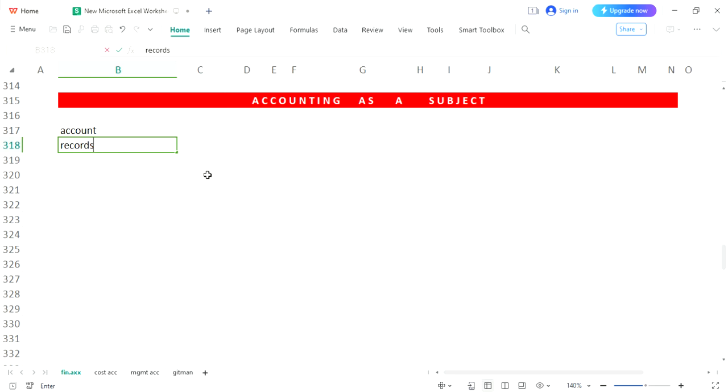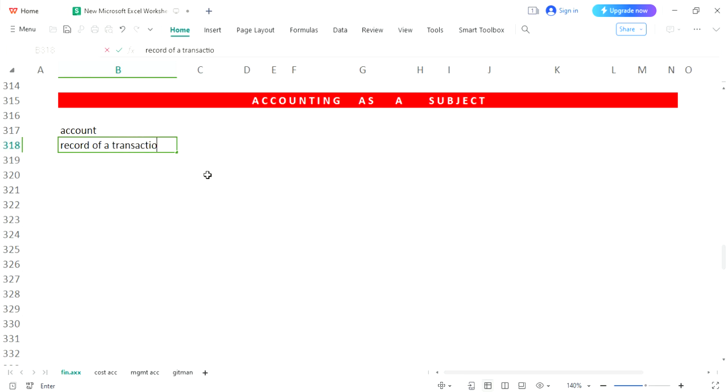Let's say on your paper you have written, I have purchased a mobile for rupees 40,000. It's just an example. So what you have done, you have recorded that transaction. So account basically means a record. Record of what? Record of a transaction.